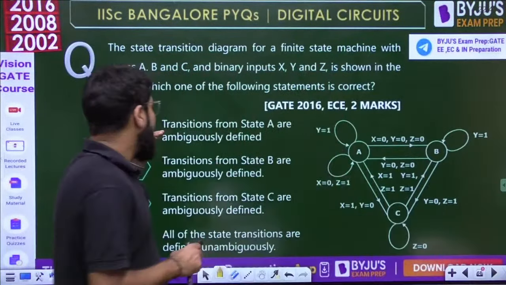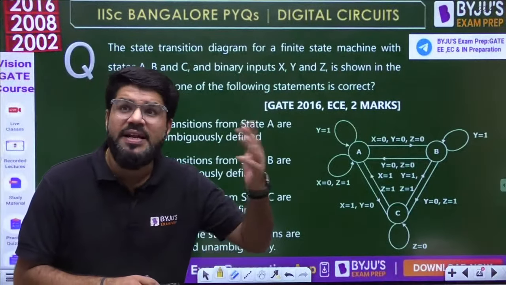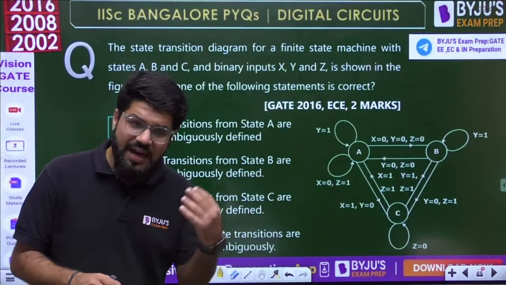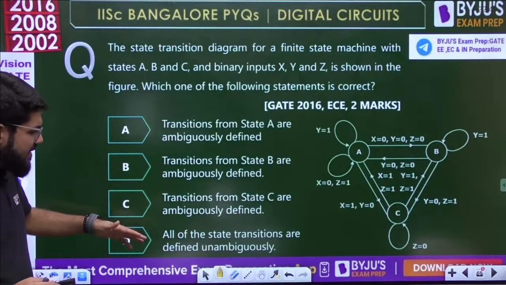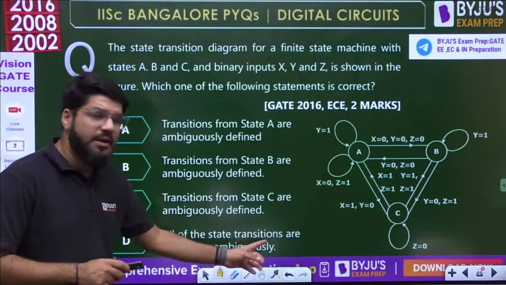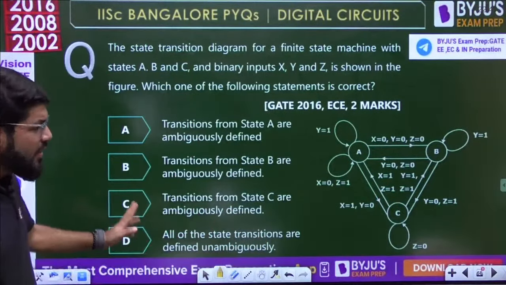Transitions from state A are ambiguously defined. Ambiguously means a little bit confusing, unclear. Transitions from state B are ambiguously defined, or state C, or all of the transitions are defined unambiguously. If everything is correct and there is no confusion, then we will choose option D.